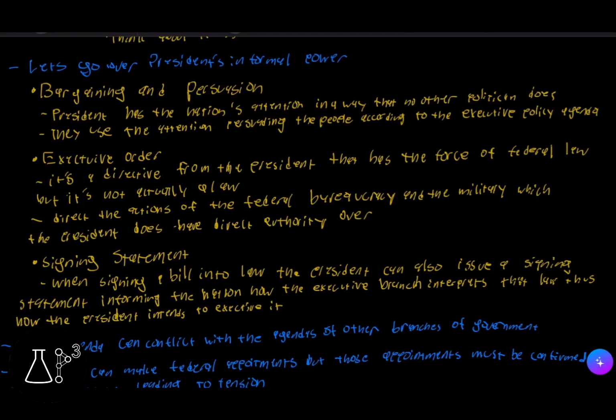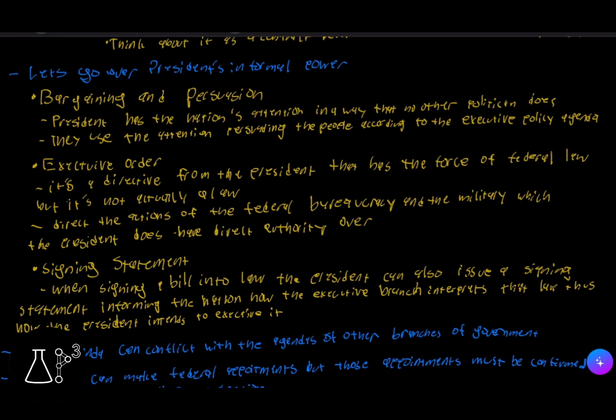The first thing we're going to go over is bargaining and persuasion. Now, the president has the nation's attention in a way that no other politician does, and they use that attention to persuade the people according to the executive policy agenda. And we have the executive order. It's a directive from the president that has the force of federal law, but it's not actually a law. That basically means the president directs the actions of the federal bureaucracy and the military, which the president does have direct authority over.